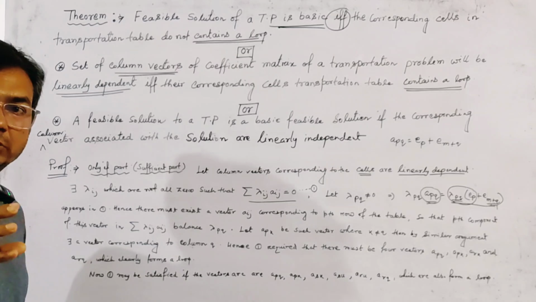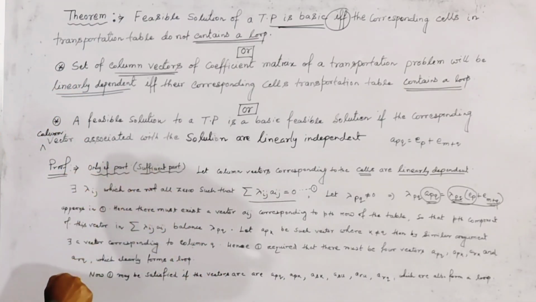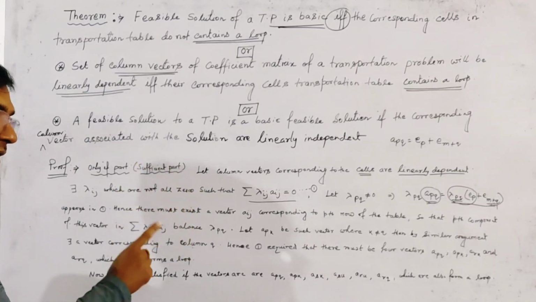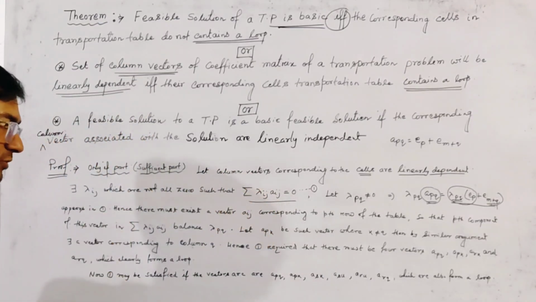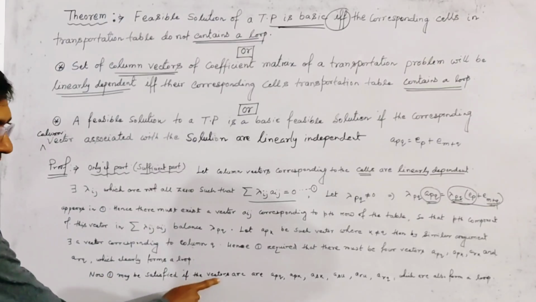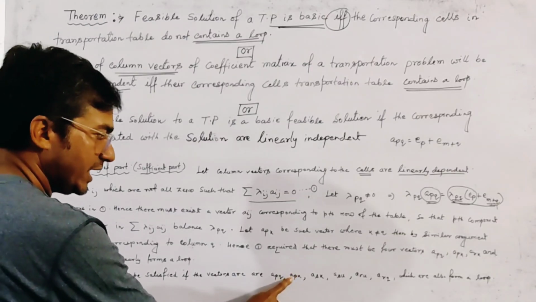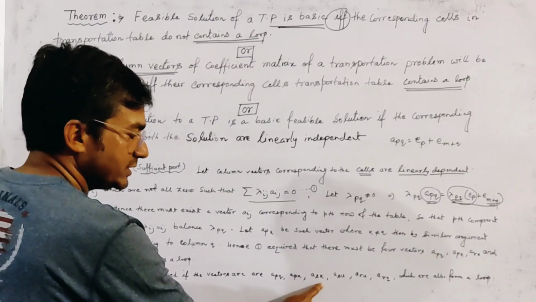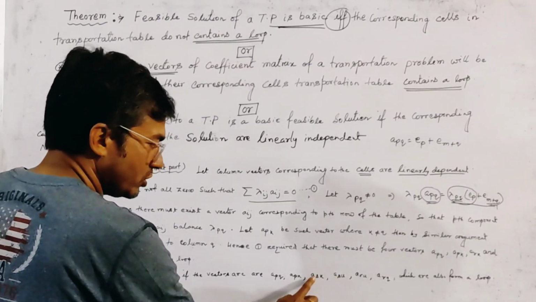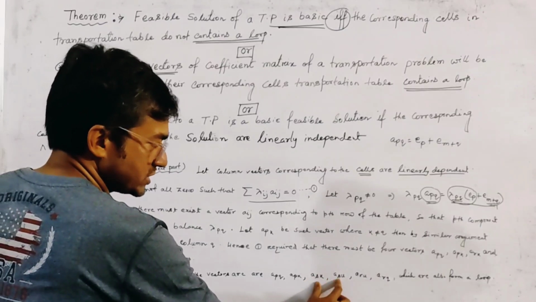Now if we want to take more than 4 vectors, then the vectors taken to satisfy 1 must be of the following form. 1 may be satisfied if the vectors are a_pq first, then a_pk as above, then a_sk, and then a_su, because here the columns are the same and the rows are the same.